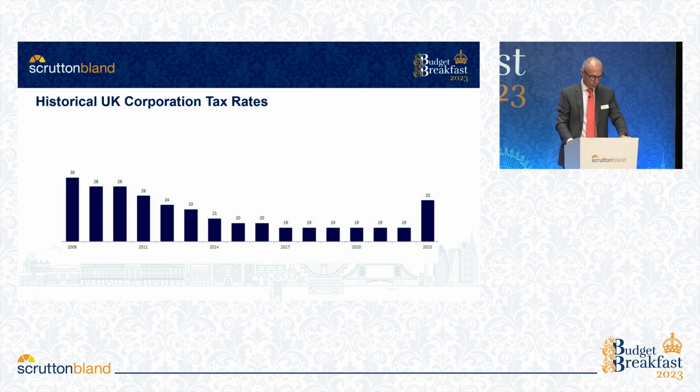So, moving on to corporation tax, since 2017 we've had a flat 19% of corporation tax, which is the lowest rate of corporation tax since it was introduced back in 1965. The rate peaked at 52%, would you believe, in 1982, but it's clear that the 19% that we've been accustomed to was extremely low and set at that level to make Britain a place to do business and for the economy to thrive and prosper in attracting multinational investment.